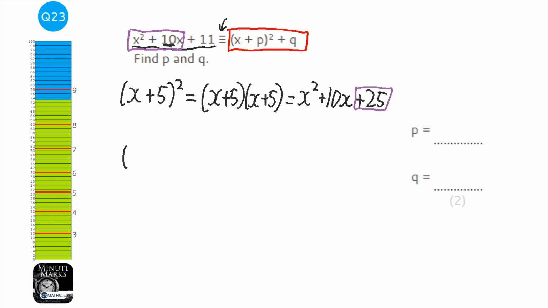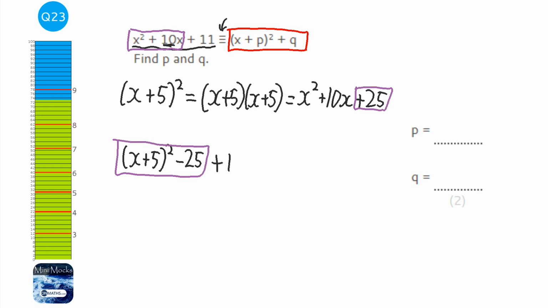So what I'm going to do is I'm going to put the brackets down, and then I'm going to take away 25 because it creates a 25 that I don't want. And then I'm just going to finish it off because it says plus 11. Now that is identical to the bit on the left hand side in the question. Okay, there's no difference. We haven't changed anything. We've just had to take away 25 because that bracket creates a 25. Then we're just going to put it together. And we're going to put the minus 25 and the plus 11 together. So it makes minus 14. So our p-value is the thing inside the bracket, so x plus 5. And our q value is the bit outside the brackets, that's minus 14.